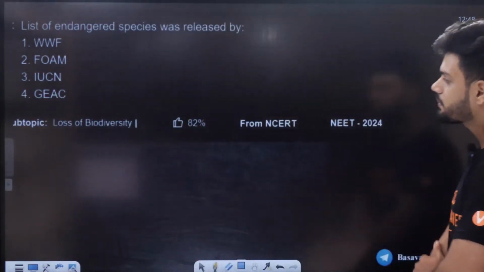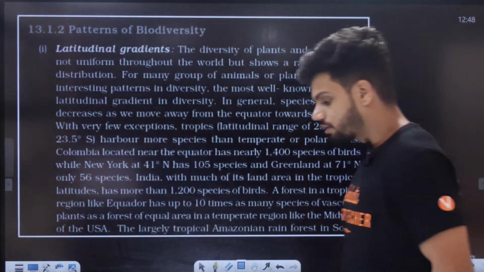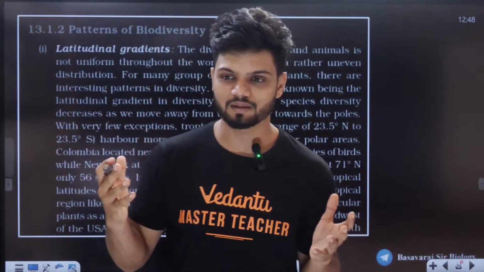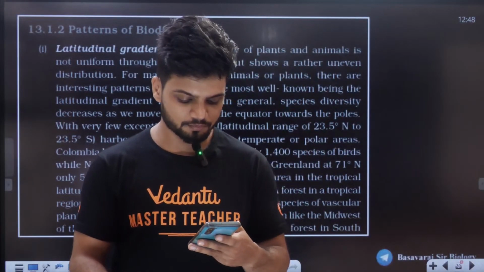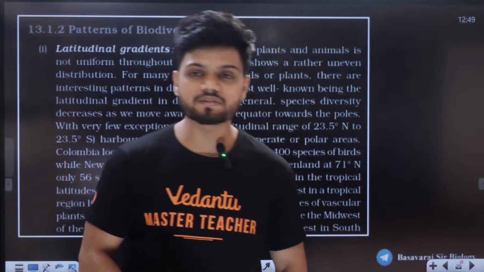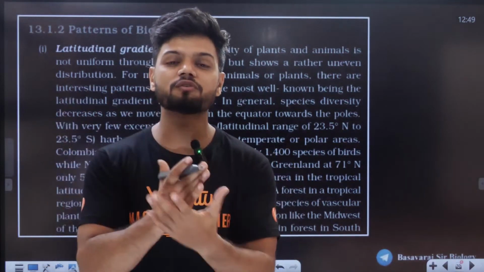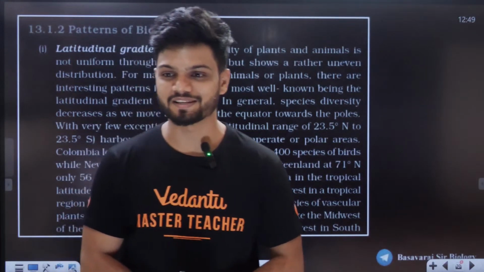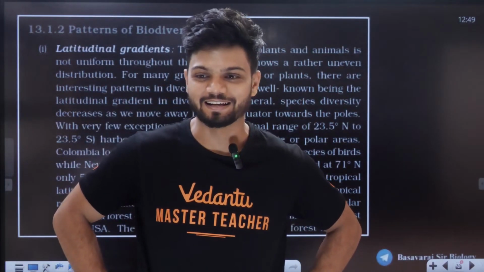Okay. A very easy question today. IUCN. Very easy question. So that was the first chunk of your chapter, that is biodiversity. All of you have some idea right now? Yes or no, students? Some idea about becoming a taxonomist, about biodiversity on Earth, and about biodiversity in India. Yes, biodiversity in India. Okay.